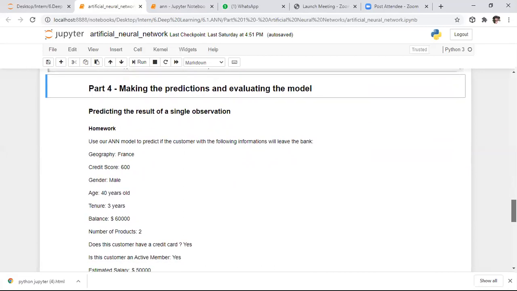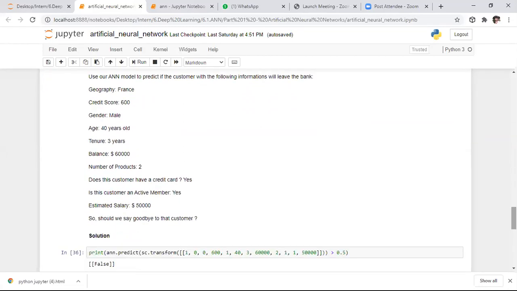Here I am specifying the person's parameters: use our model to predict the outcome for a person who belongs to the France geography and has a credit score of 600. We have gender as male, the age of that specific person is 40 years old, and tenure is 3. So we have these features. Based on these features, we need to predict whether that person exited the bank or stayed in the bank.